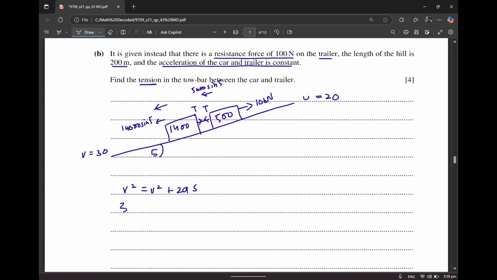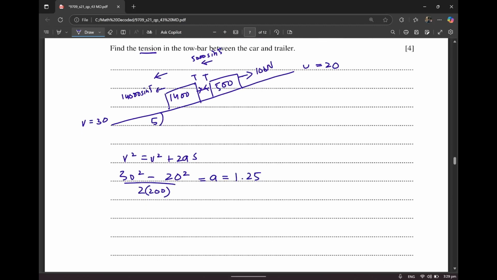It's a different acceleration because now you have a resistance force as well, unlike the first part. So that's going to be 30 squared minus 20 squared divided by 2 into s. s is also given to you, 200. And that is going to give you acceleration as 1.25. Now I'm going to make an F is equal to ma equation.